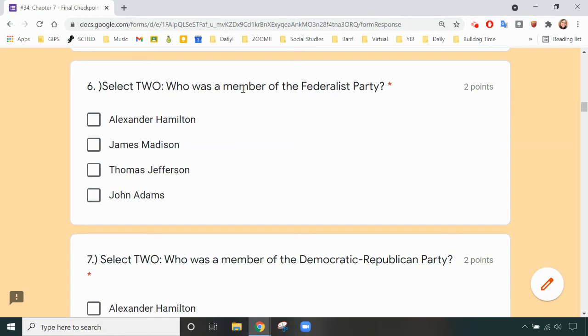Number 6, select 2. Who was a member of the Federalist Party? There's 2 different Federalists in here. Alexander Hamilton, James Madison, Thomas Jefferson, John Adams. Select the 2 who are Federalists.